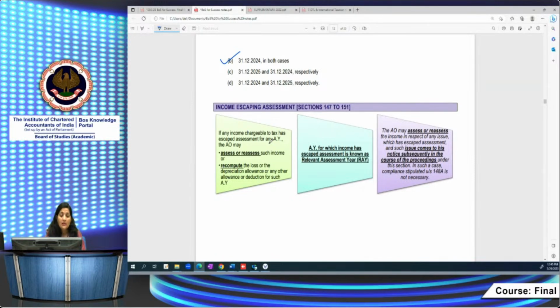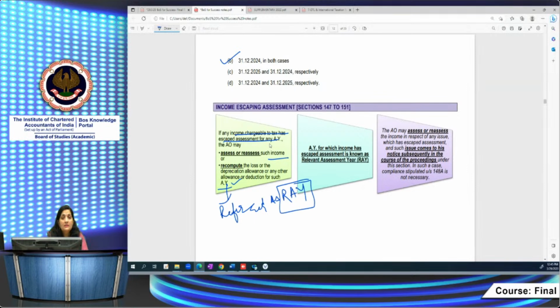First, what does section 147 say? It says that in case any income chargeable to tax has escaped assessment for any assessment year, the AO has the option to assess or reassess such income, or recompute the loss or depreciation allowance for such assessment year. In case income has escaped for any assessment year, the AO may assess or reassess or recompute the losses for such assessment year. This assessment year is referred to as the relevant assessment year.